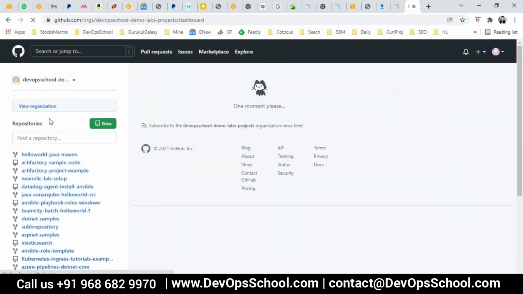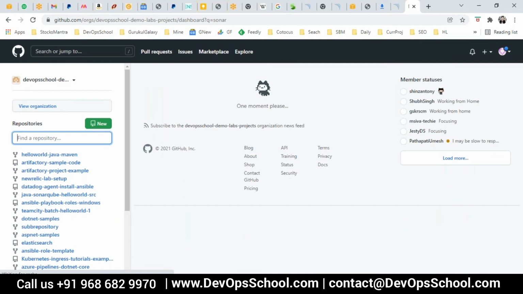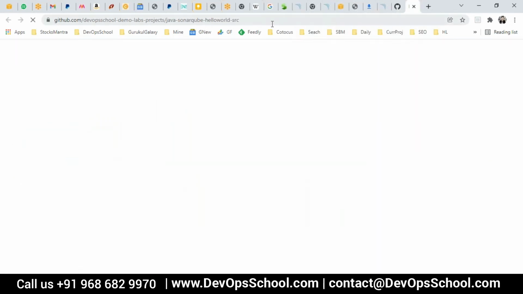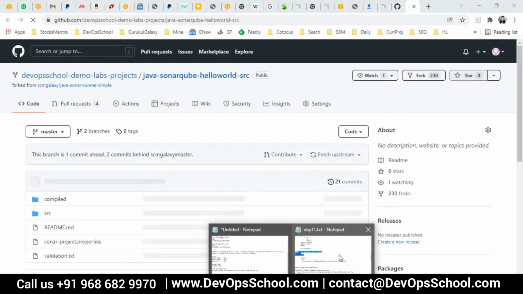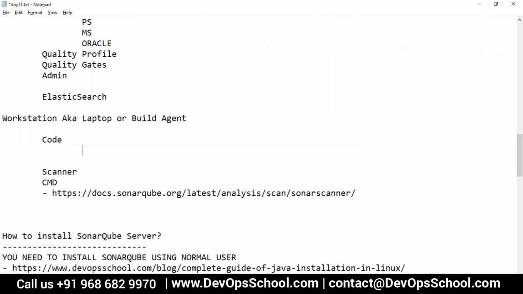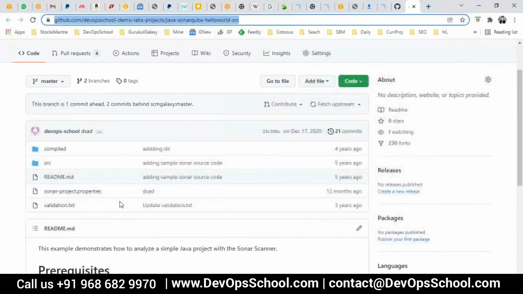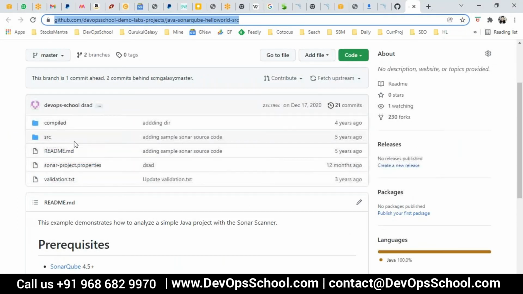Demo lab and projects, search for SonarQube, and this is the dummy source code. Let me open up a new tab. This is the one. Right now I'm using this one for demo purposes. Okay, I'll explain it to you. This source code is a manual source code. No Maven, no Gradle, just Java source code, with no builders attached, because I want to show you manually.